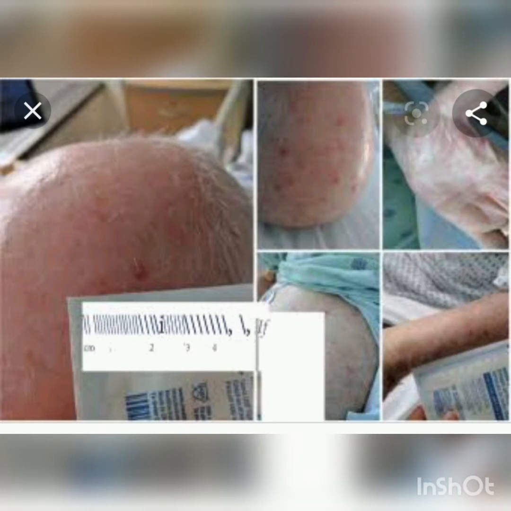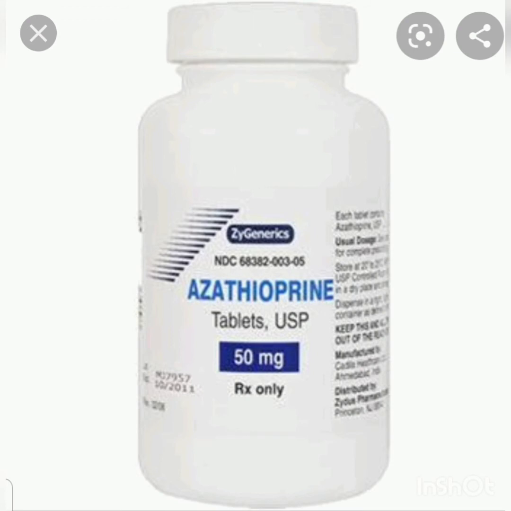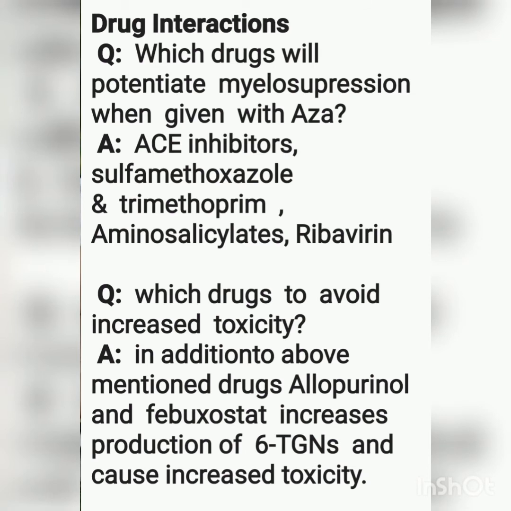And this syndrome settles down within a few days of discontinuing azathioprine. And if this syndrome happens once with the use of azathioprine, then re-challenge with the same drug should not be given again. Drug interactions caused by azathioprine, or AZA, are as follows.